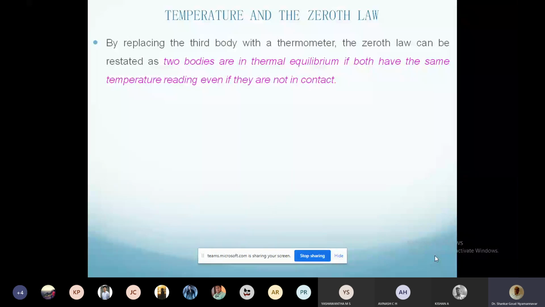What is thermal level? You can correlate it with something like potential wealth, like whether a person is rich or poor. If the thermal level is high, the body is capable of giving up energy in the form of heat.